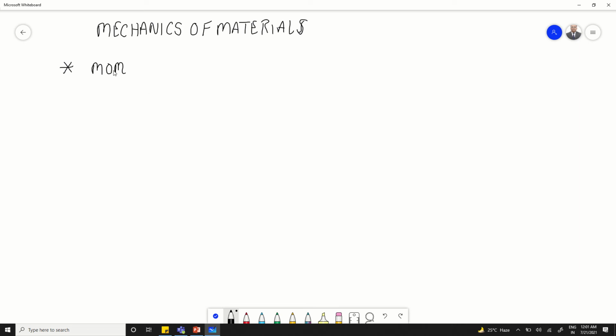It is a part or branch of engineering mechanics in which we study bodies which are subjected to some external loads, and due to the effect of those external loads there will be some sort of deformation produced in the body.